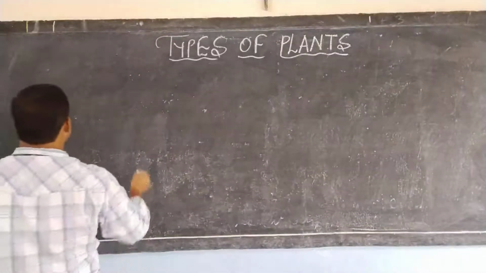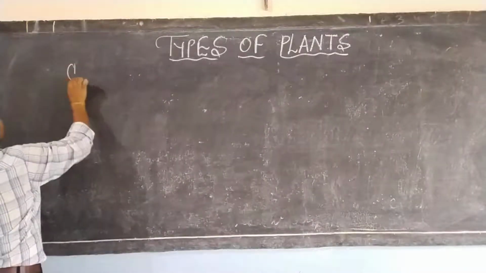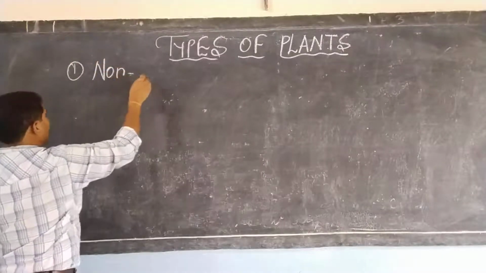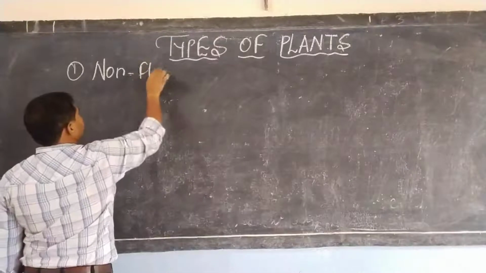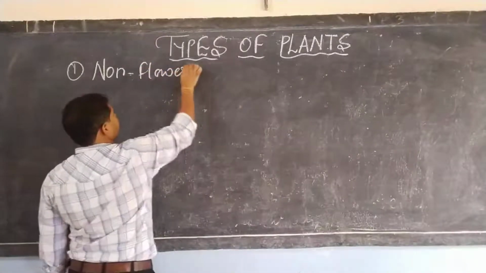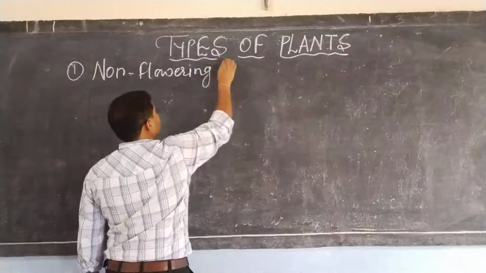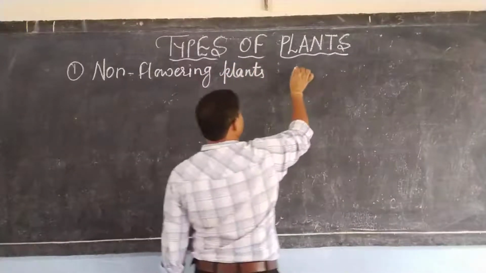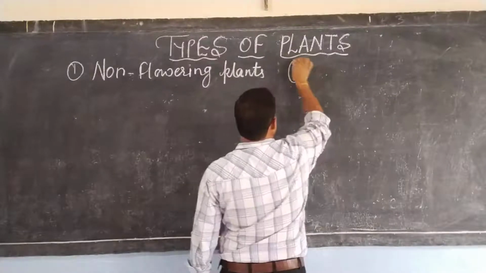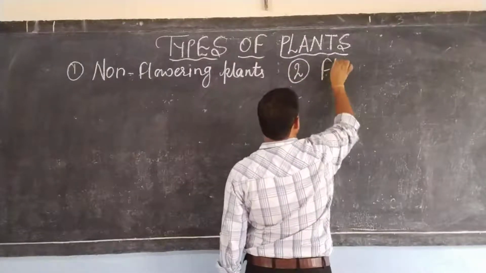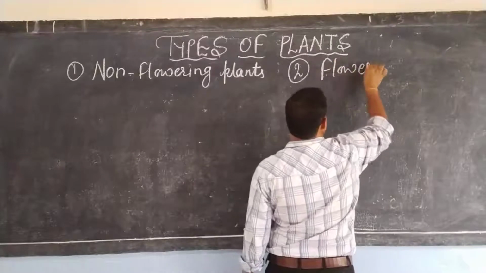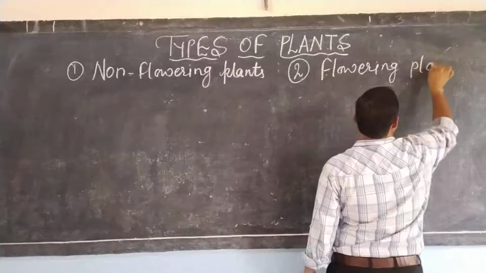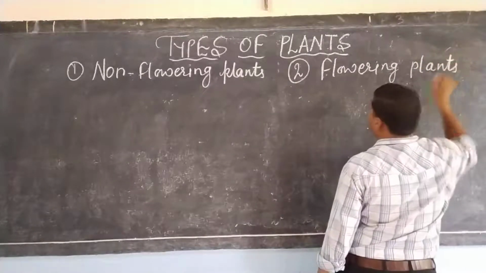So dear student, plants are of two types: non-flowering plants and second is flowering plants.